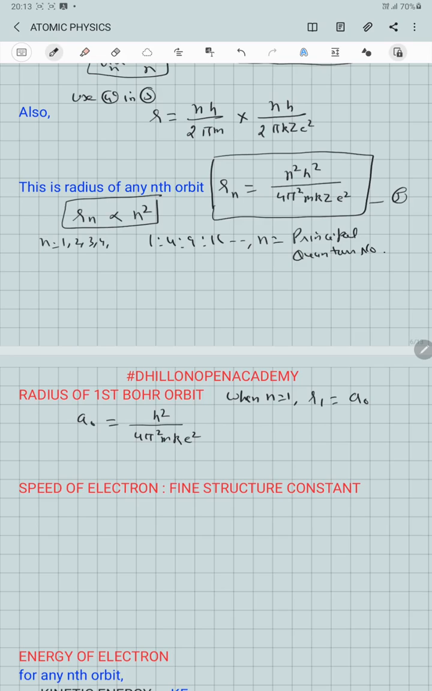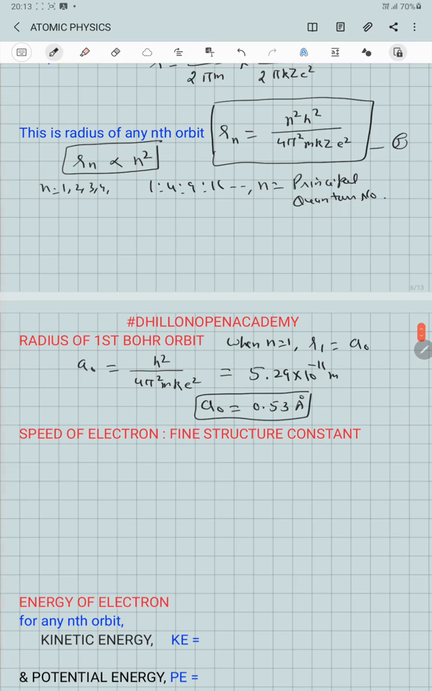If we solve by substituting all the values of the constant figures over here, we will get the value 5.29 into 10 raised to power minus 11 meter, or we can write it as 0.53 angstrom. This means that the first orbit has a radius of 0.53 angstrom.